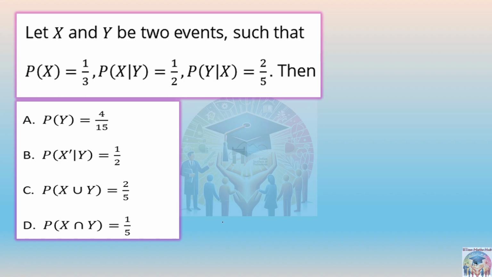This is the question, and this question has multiple correct answers. The question says: let X and Y be two events such that probability of X is equal to 1 by 3, probability of X given Y is equal to 1 by 2, and probability of Y given X is equal to 2 by 5. First and second options are correct. Good. So quickly let's calculate it.